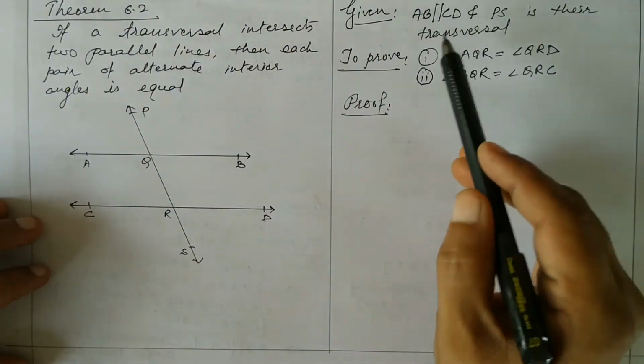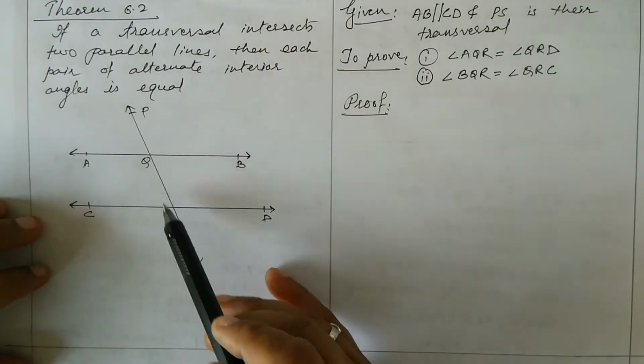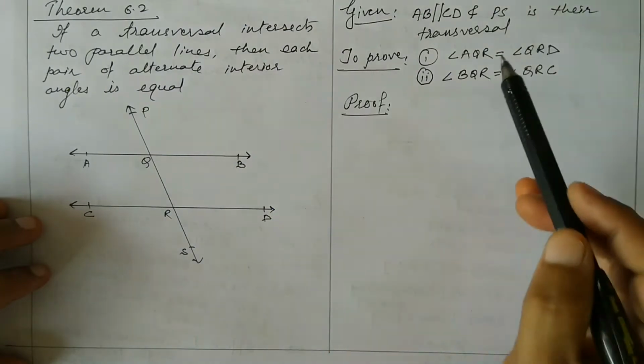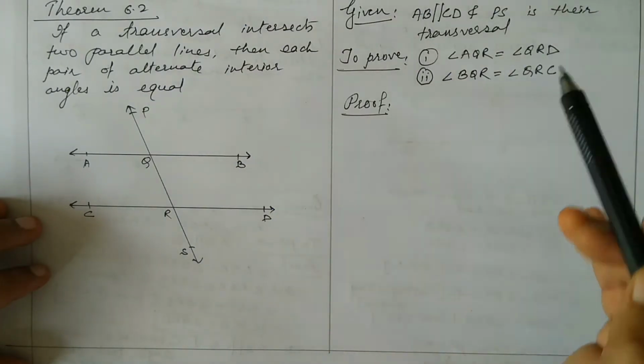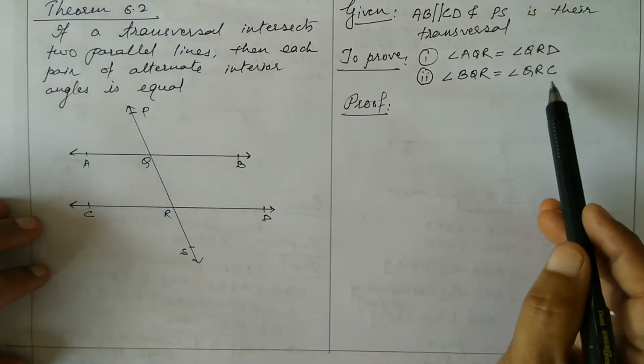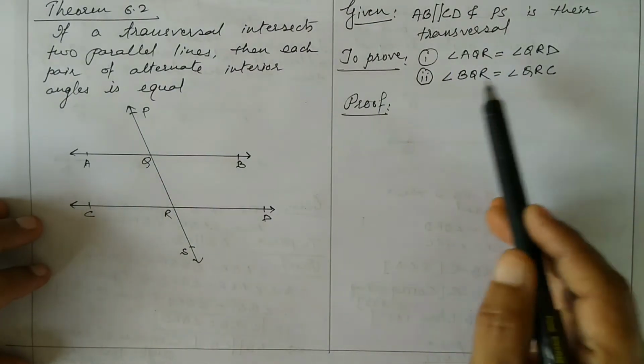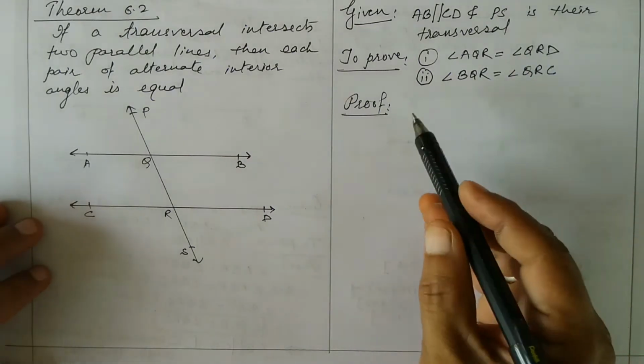Given I have written, to prove you have to prove that each pair, so AQR and QRD is forming one pair of alternate interior angles. Second pair BQR and QRC is the second pair of alternate interior angles. We can prove any one. We will prove the first. Okay, see here.